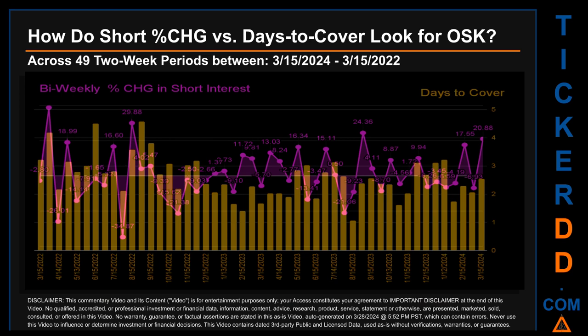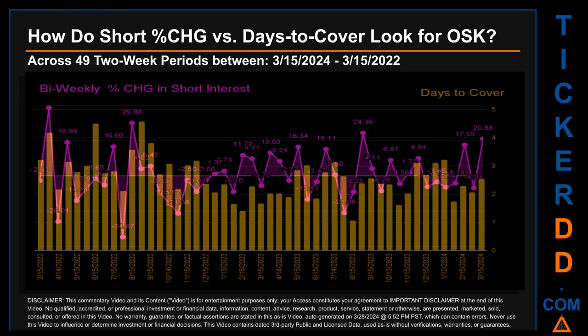Other interesting data points include: the largest percentage increase in short interest was 38.66%. It occurred once on March 31, 2022 settlement date. The largest percentage decrease in short interest found across those 49 two-week snapshots was -34.87%. It occurred once on July 29, 2022 settlement date.